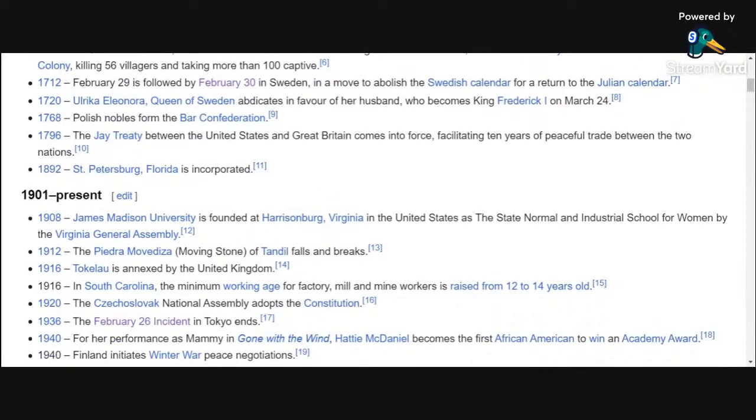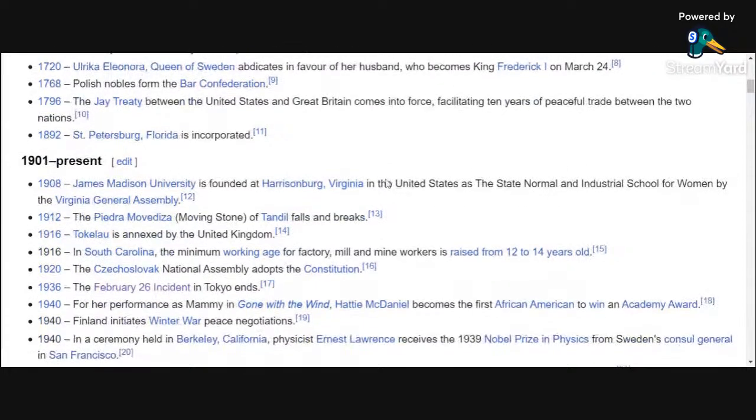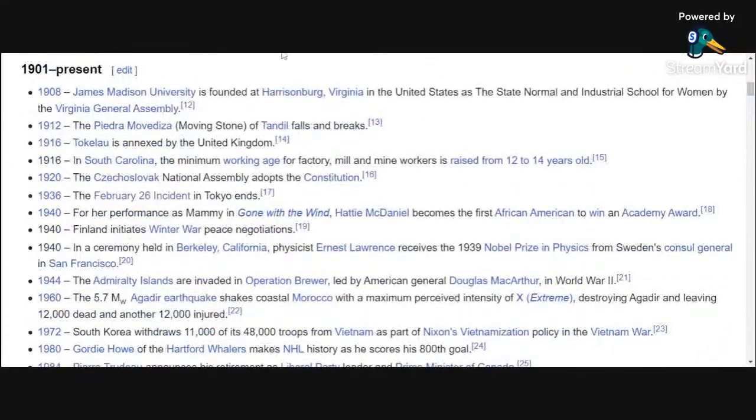Today, back in the day, February 29th, St. Petersburg, Florida incorporated. Let's see what else we got going on. We got Vickyverse in the chat. Columbus had a map.